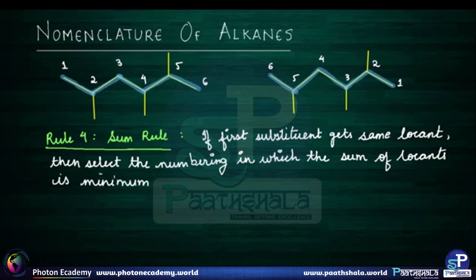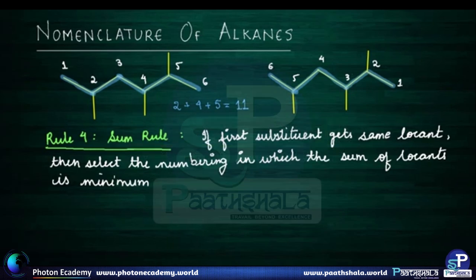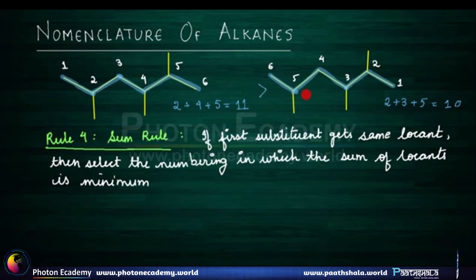Okay, so in our first numbering, the sum of the locants is 2, 4 and 5. So 2 plus 4 plus 5, that is 11. And in the next possible case, locants are 2, 3 and 5. So the sum is 2 plus 3 plus 5, that is 10. So yes, it's very clear that 10 is less than 11, so the correct numbering is this. And hence, we select this as the correct numbering.